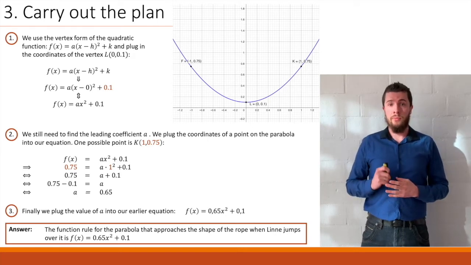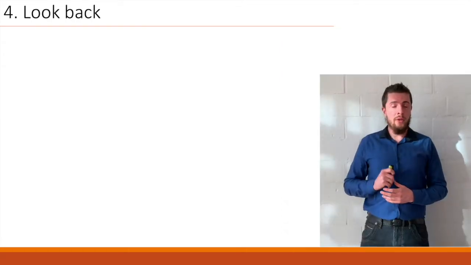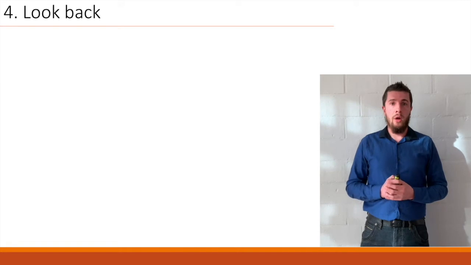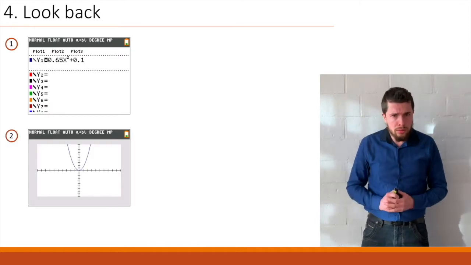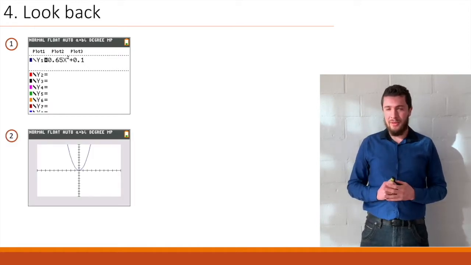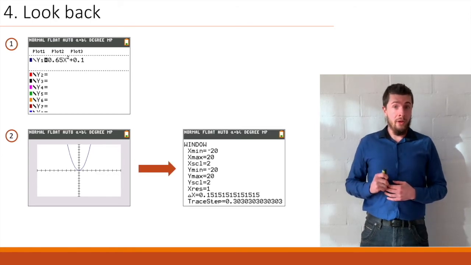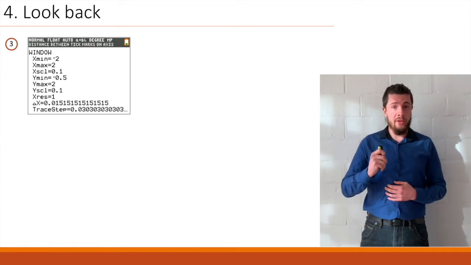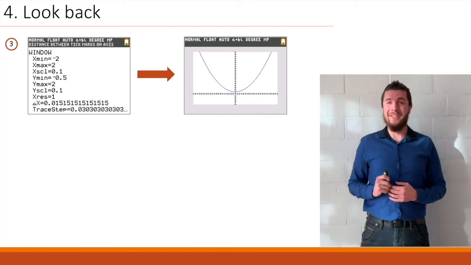Very nice. Now next up, we still have to look back at our answer and check if it makes any sense and if it's correct or not. Let's do that. We'll be using the TI. You can use any graphing calculator, and we'll fill in our equation right there in the first line and graph it. Oh, whoa. This doesn't exactly look like the parabola we sketched, but no worries, because it's because of the window settings. So let's just adjust the window settings to something more suitable to our parabola, and we end up with something like this. Now this looks much better.